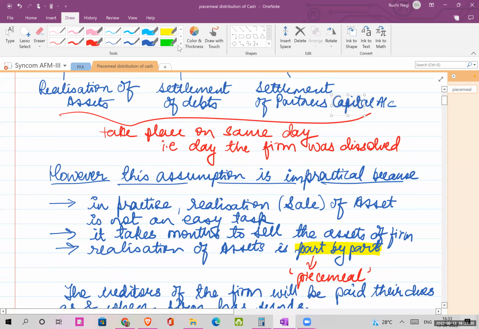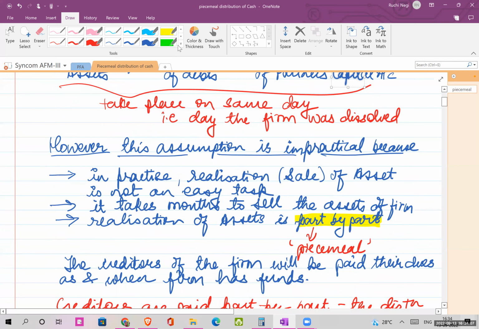Because, as I said earlier, in practice, realization of asset is not an easy task. You cannot just sell your asset in one day. It takes months together to sell the assets of the firm. And once you sell the asset, the money out of realization is not received in one payment. It is received in bits and pieces. It is received in parts.